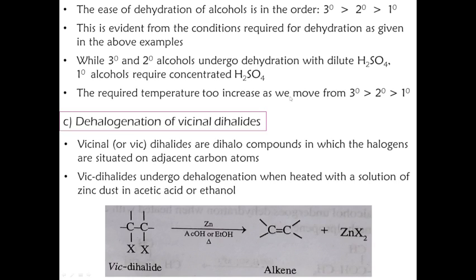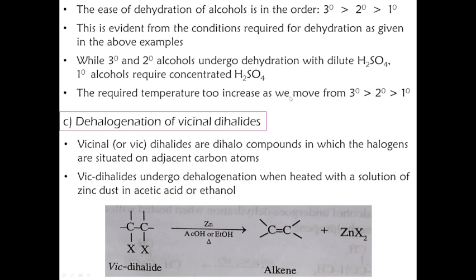And now we are going to the third reaction, dehalogenation of vicinal dihalides. The first one we have discussed, the second one also, and the third one we are coming to now, the dehalogenation reaction. First one is dehydrohalogenation, second one is dehydration, third one is dehalogenation. Here a molecule of halogen will be removed from adjacent carbon atoms.